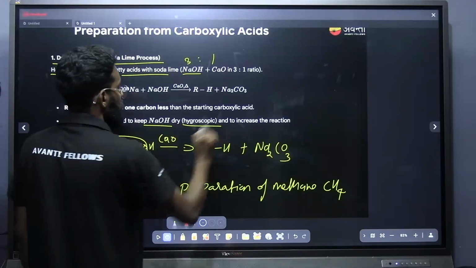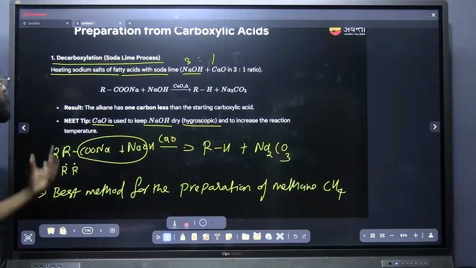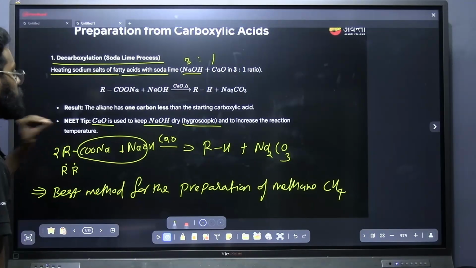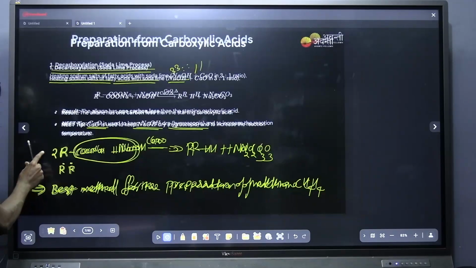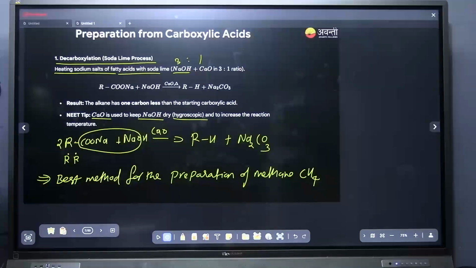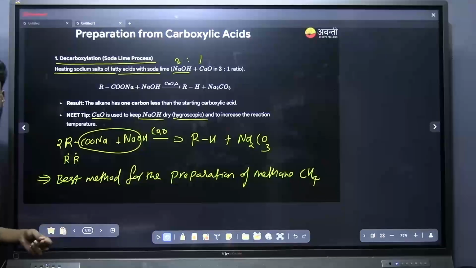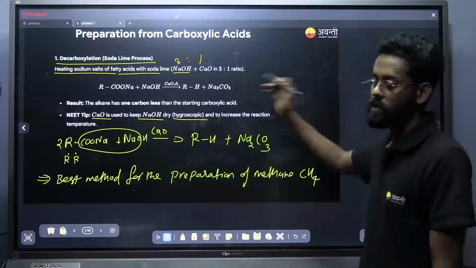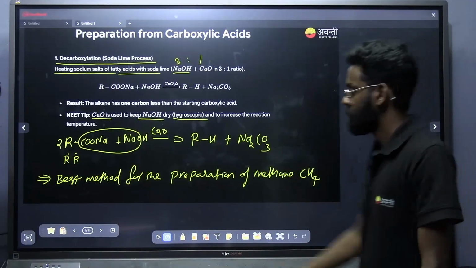And it is hygroscopic. What is meant by hygroscopic? Hygroscopic means absorbing water. CaO will be absorbing water from the NaOH and making it dry. Yes, this is the point we should note down for how we can prepare an alkane from carboxylic acid. Is it clear? Just note down the point. Everything I have mentioned in the slide. Just note down the point and memorize it. That is the main thing here.